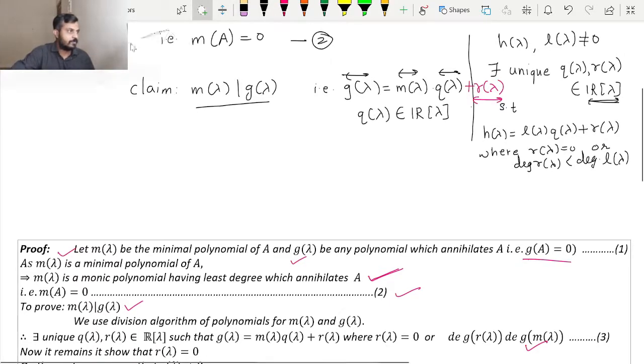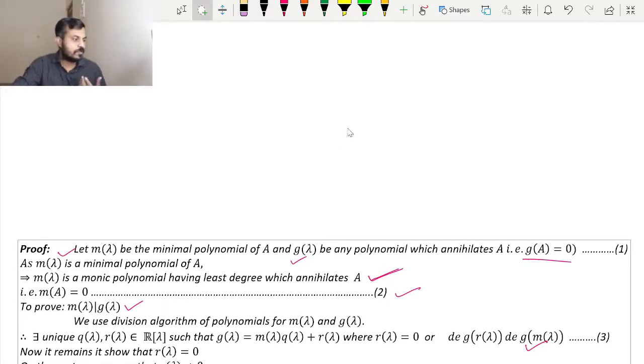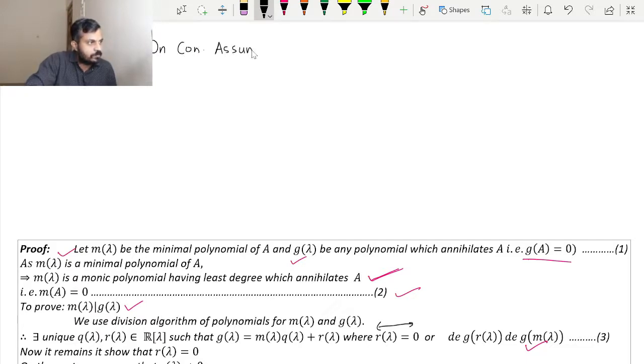The next question is how to prove that r of lambda is equal to 0. We are going to prove it by contradiction. On the contrary, assume that r of lambda is non-zero.